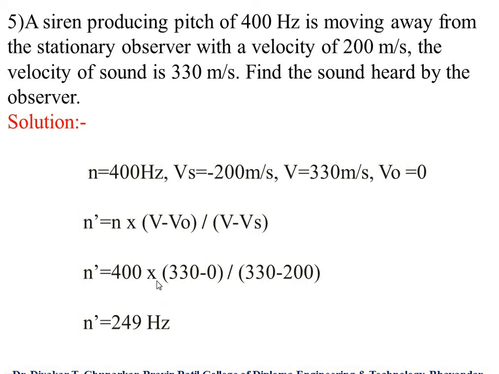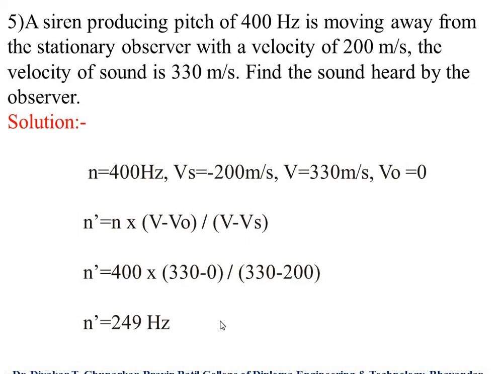So n dash equals 400 into 330 minus 0, that is 330, upon 330 minus minus 200. Minus minus makes plus, so here it is plus. So we write 330 plus 200, which is 530, and n dash equals 249 hertz, keep in your mind.